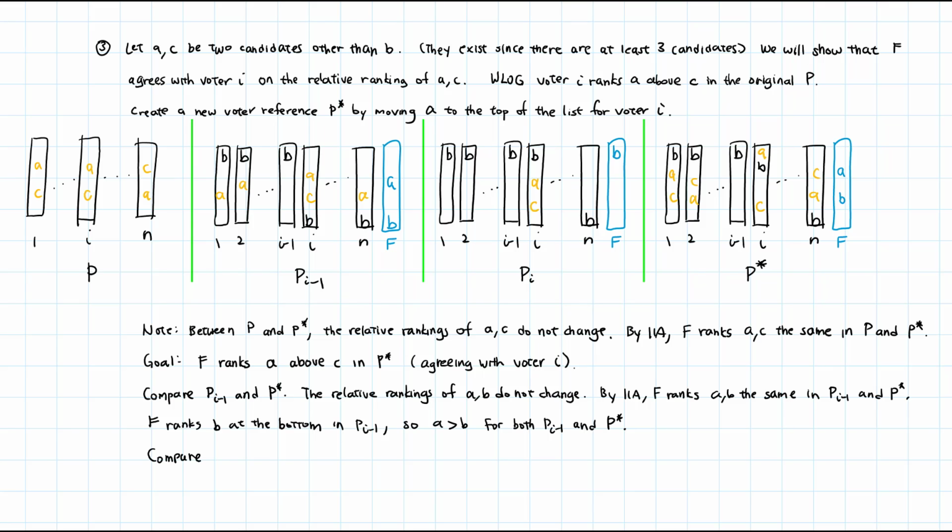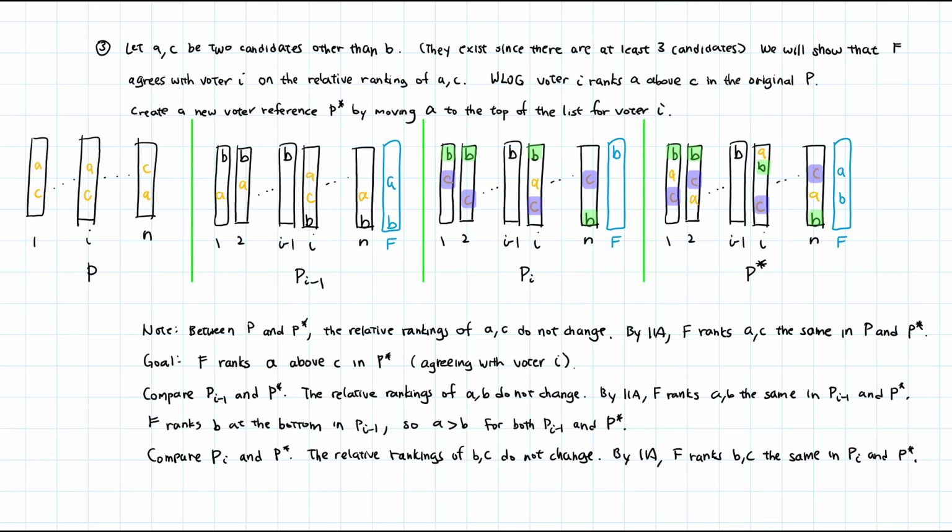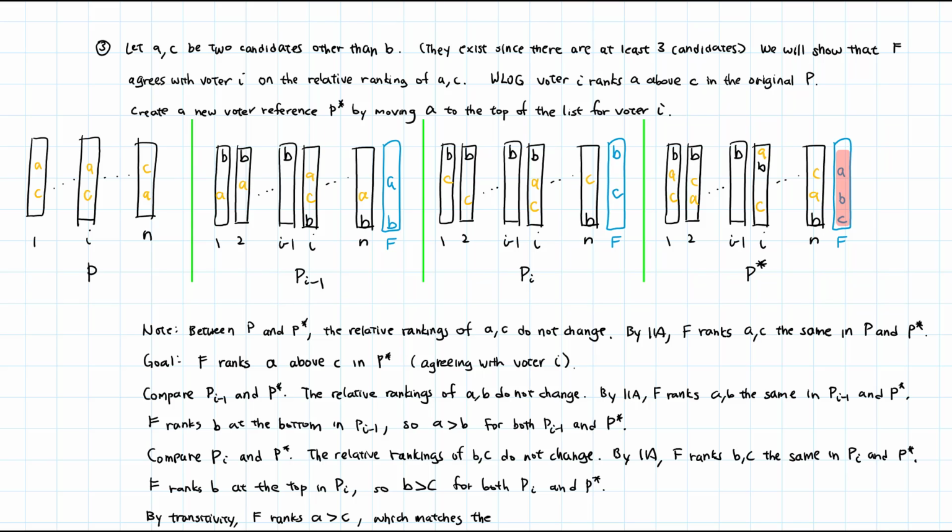Similarly, we will compare Pi with P star. The relative rankings of B and C do not change between the two. So by IIA, F ranks B and C the same in Pi and P star. But F ranks B at the top in Pi, so B is higher than C for both Pi and P star. So we have that F ranks A higher than B and B higher than C. So, by transitivity, F ranks A higher than C, which matches the ranking for voter I on A and C.